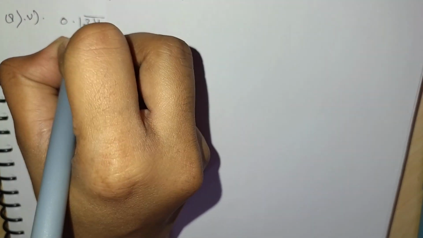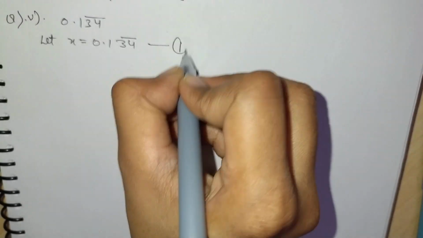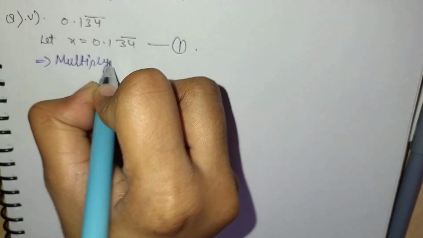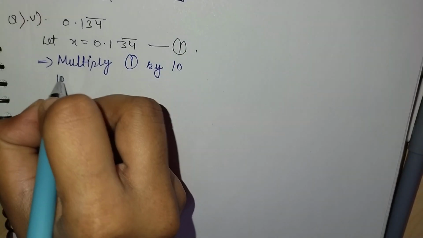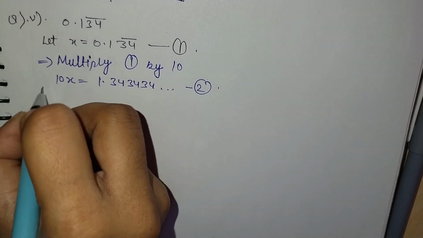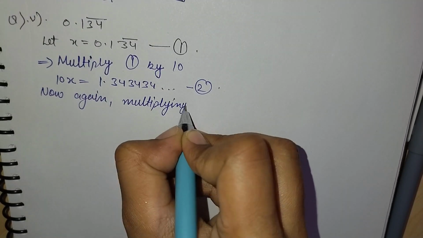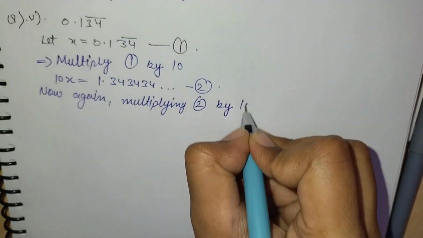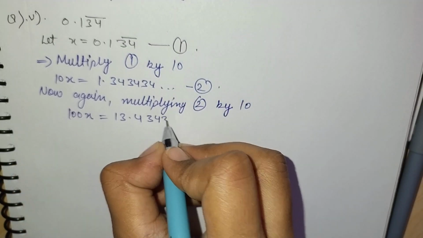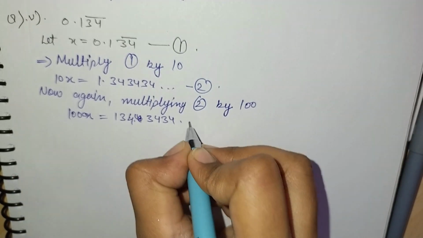Now the fifth part is 0.134. As two digits are repeating, firstly we will multiply by 10 and then we will multiply by 100. So 10x is equal to 1.3434 infinite times. Now again multiplying it by 100, the second equation, we will get 1000x as 133.4343.